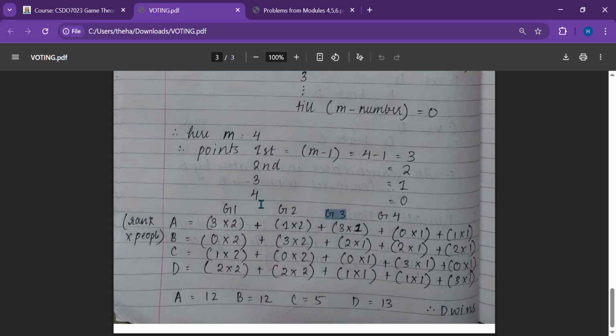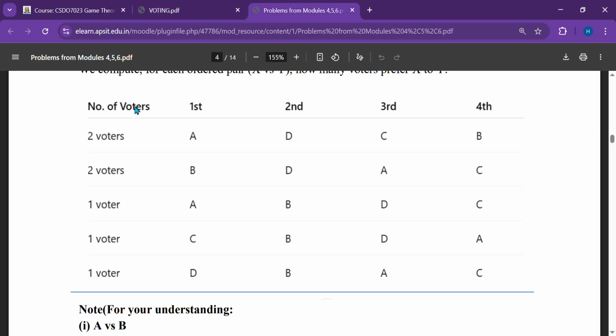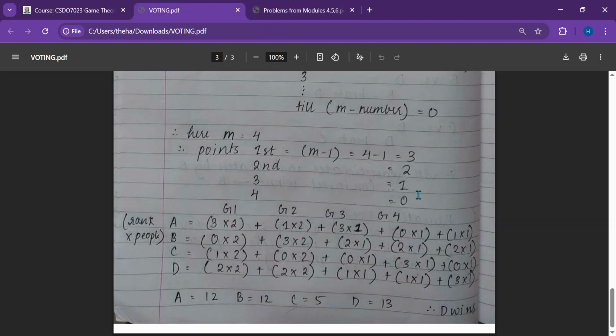G4 placed it into the fourth rank, so it will get 0 points. Accordingly third rank gets 1 point, and there it was 1 into 1, since there is only 1 person. Similarly for B. For B, G1, group 1, placed B in the fourth position, so it should get 0 points. So over here 0 into how many people? 2 people. So 0 into 2.